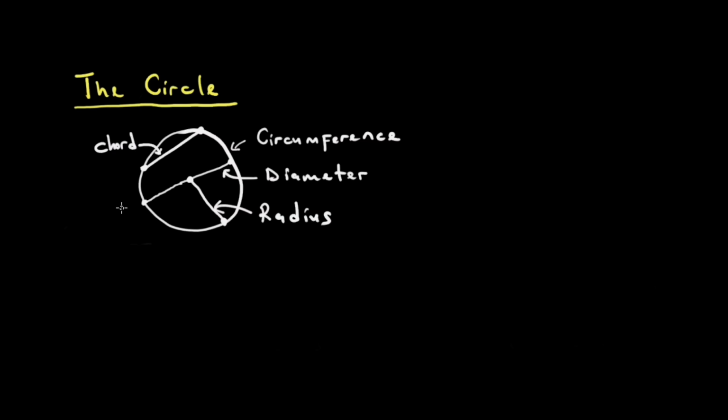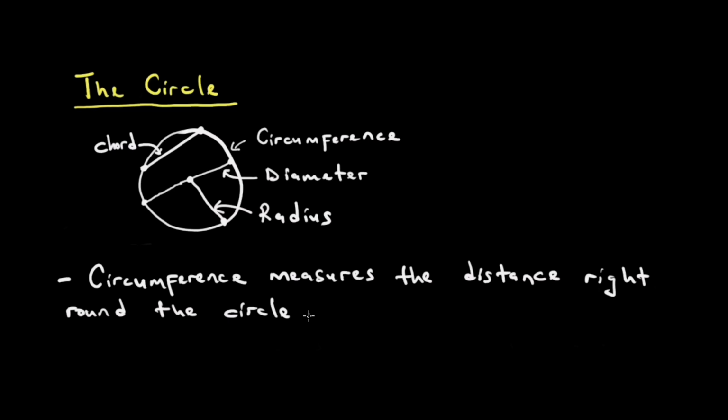What I want to explain here is, maybe let us write it as notes. Our first point is that the circumference, as we said, is the line which borders and defines the circle. The circumference measures the distance right round the circle. What does this mean? It means the circumference is the perimeter of the circle.